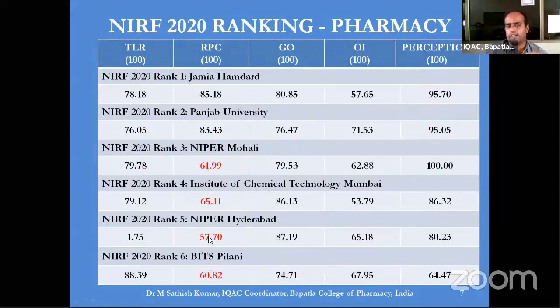Similarly, you can see rank number 5, NIPER Hyderabad, compared with BITS Pilani. BITS Pilani, which is at rank number 6, has a much higher percentage in research when compared with NIPER Hyderabad. There are many questions, there are many doubts regarding all this. I'm not touching all those things, but at least you will be able to understand that with the data presented here,